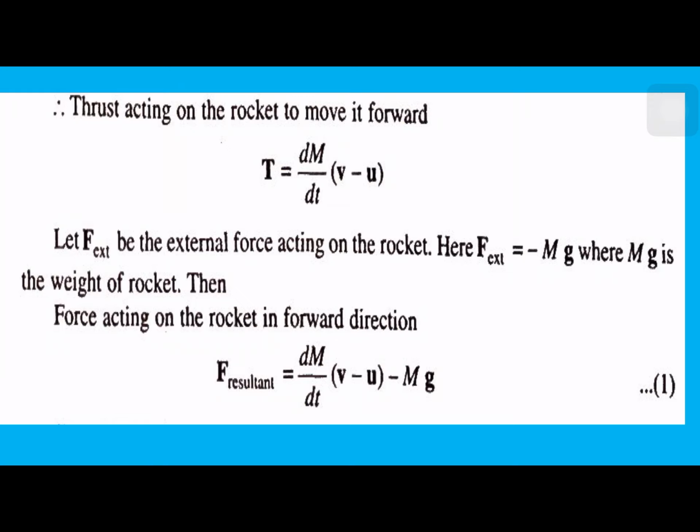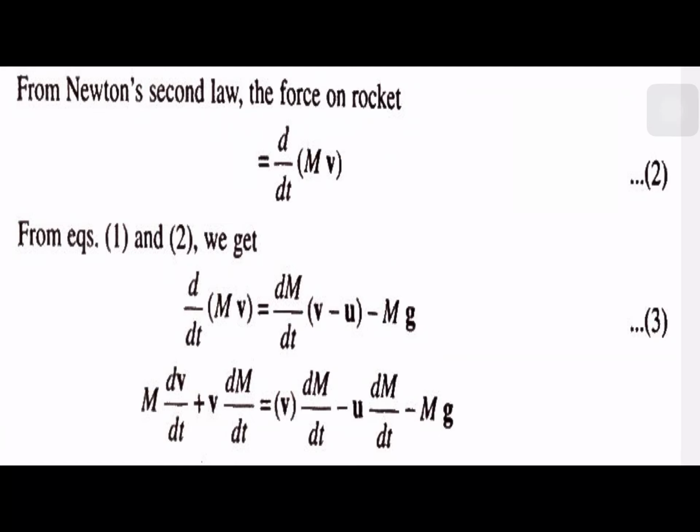Then the force acting on the rocket in the forward direction is F resultant equal to dm by dt (v bar minus u bar) minus mg. We have to subtract that weight component. From Newton's second law, the force on the rocket is equal to d by dt of m into v.